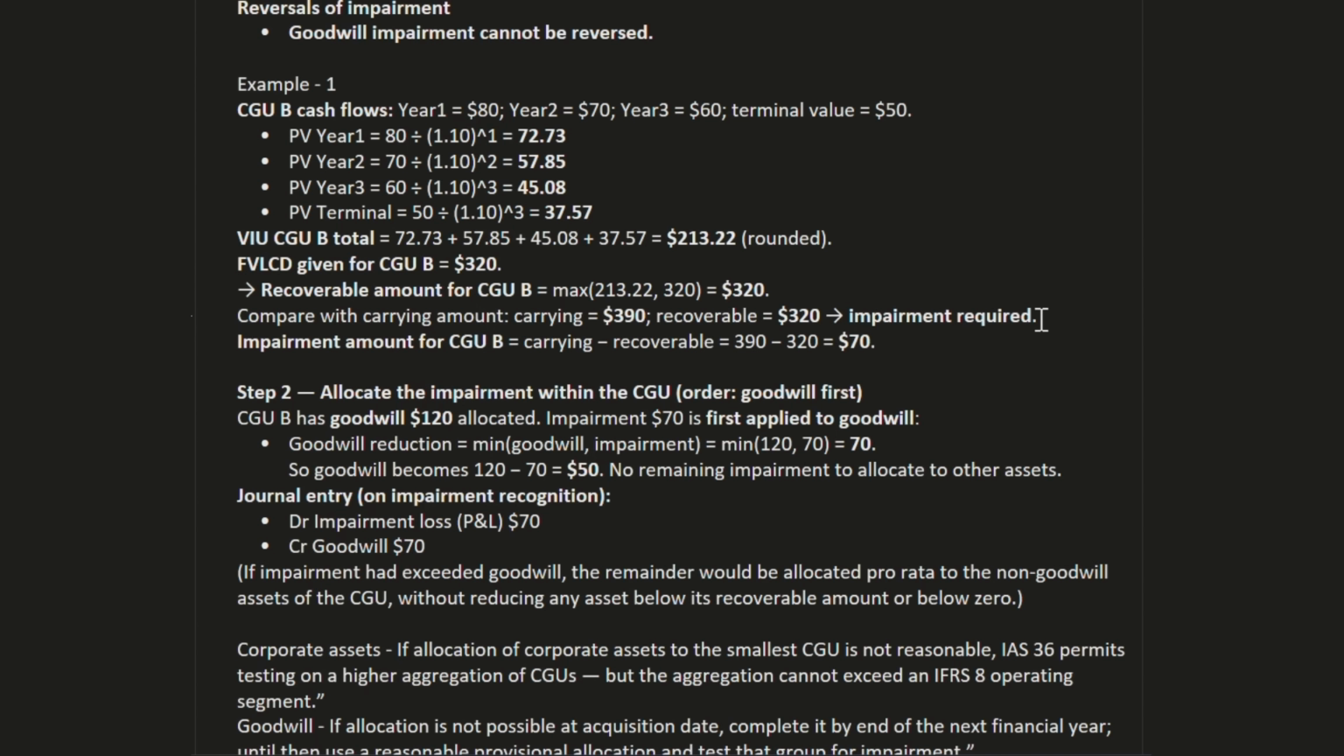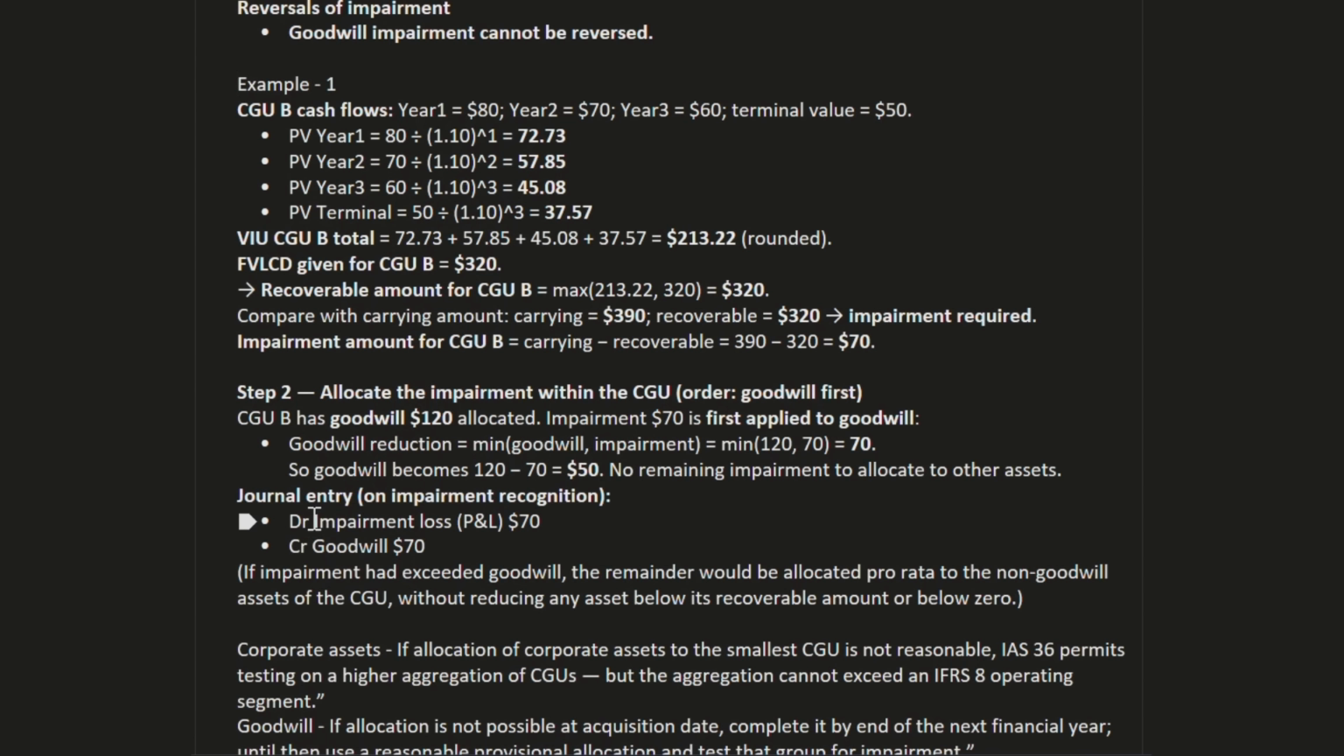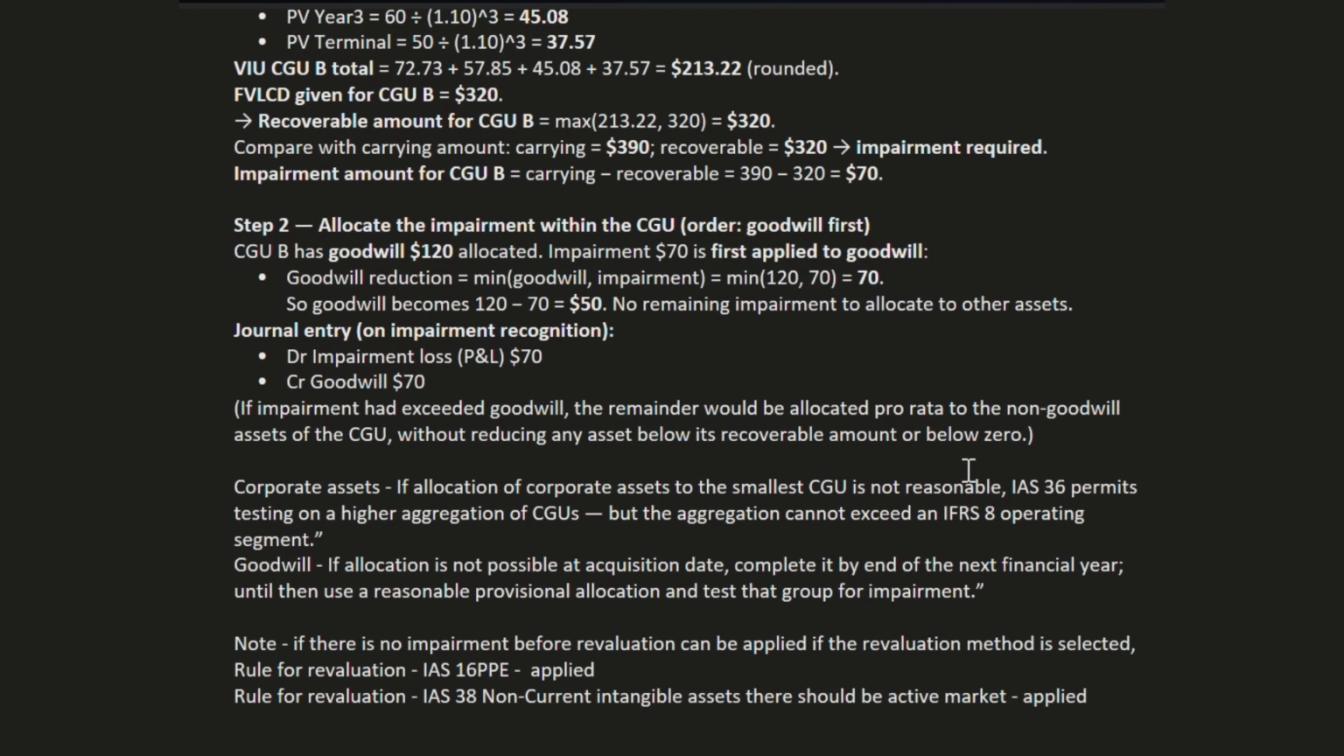120 less 70, so the goodwill value becomes 50. So there is no remaining impairment. Here all the impairment is adjusted against goodwill. Now, the journal entry we need to see: the impairment loss we have recognized is 70 and it will be charged to goodwill. When we don't have any goodwill, then the entire impairment will be charged to assets on a pro rata basis. Now we will see an example of how it works.